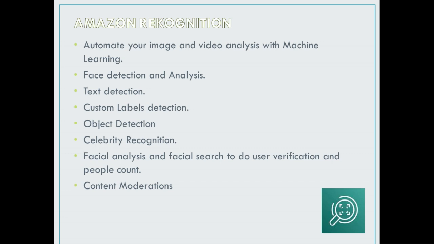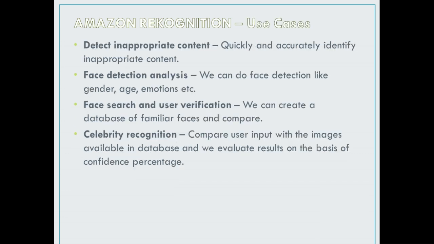Celebrity recognition can be done using this service. Facial analysis and facial search for user verification and people count can also be done using this service. Content moderation can be done using this service. Content moderation is one of the very useful features, to restrict unwanted or inappropriate content on your website.